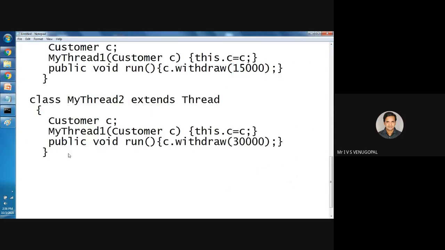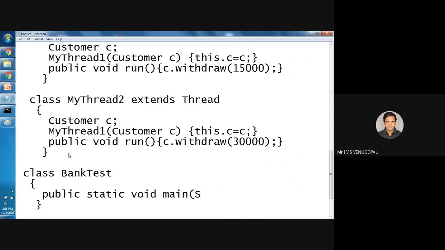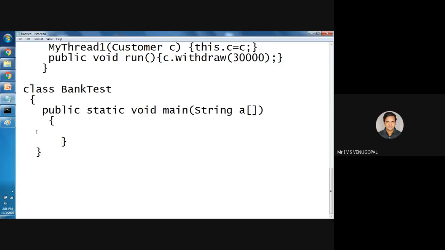Now I will test the application. For example, class BankTest, public static void main, String args. So again, I will create an object for customer: Customer c equal to new Customer.